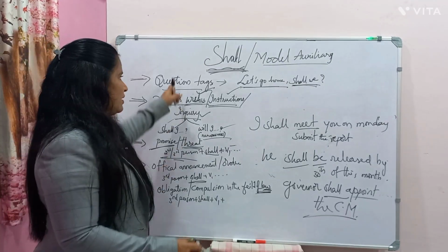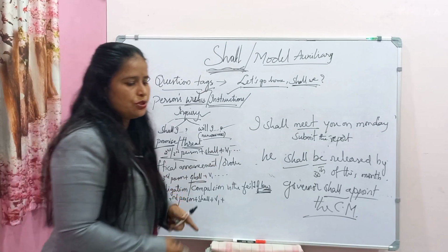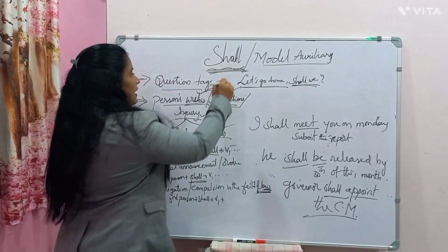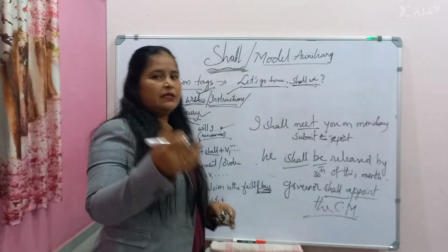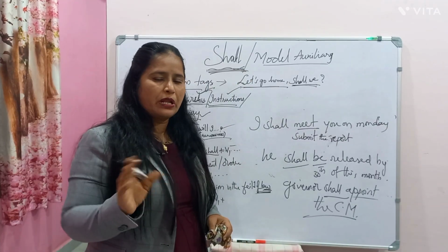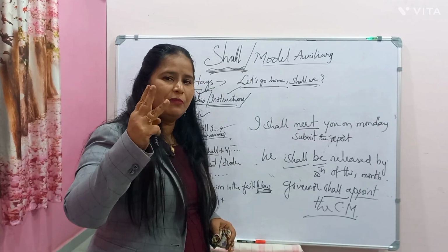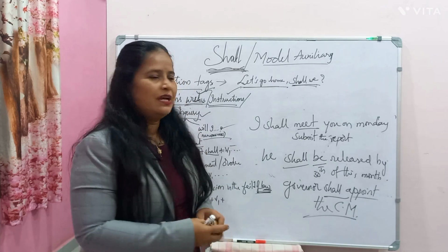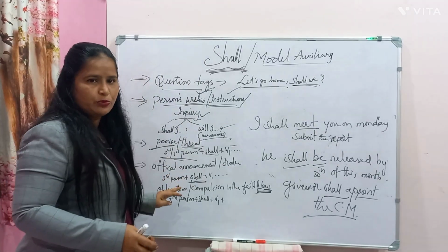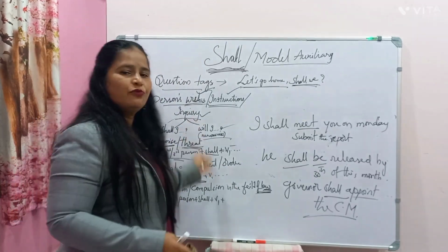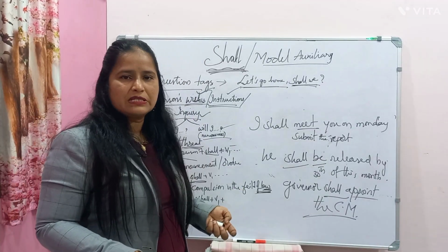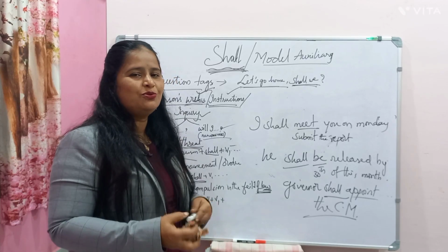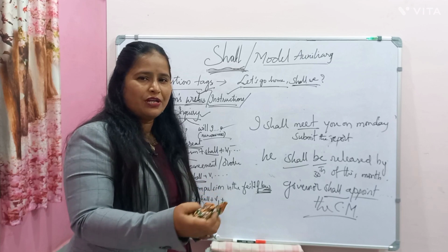So likewise, this shall is used. So connect this with the rest of the modal verbs. What will happen in the place of shall if the other modal auxiliary like can, will, may are used? The meaning changes. Here only shall has to be used. In the place of shall, if you take any other modal auxiliary, definitely you will make a mistake, meaning your intention will not reach the other person properly.